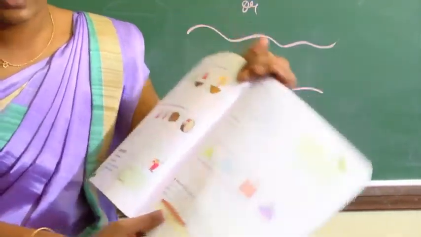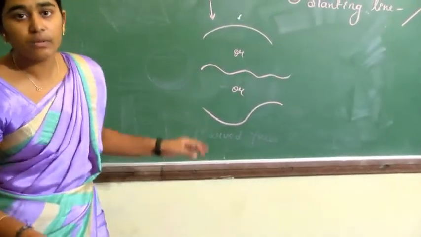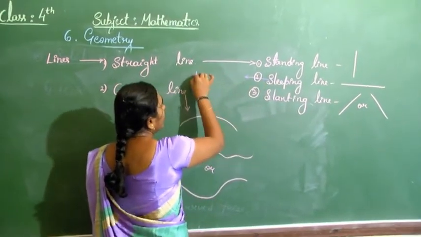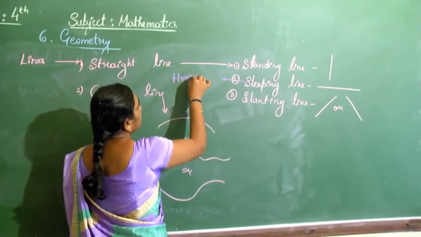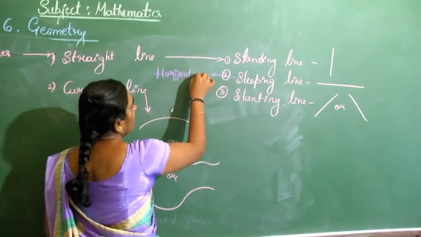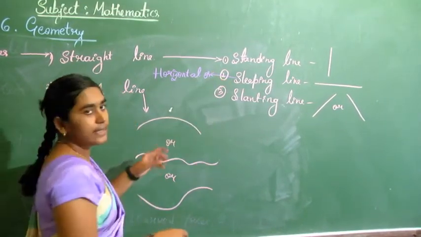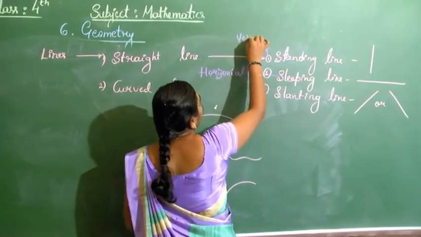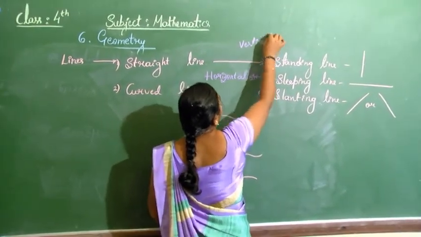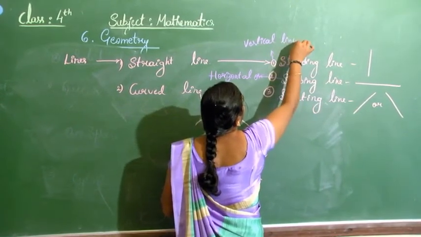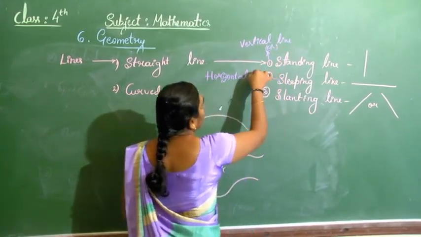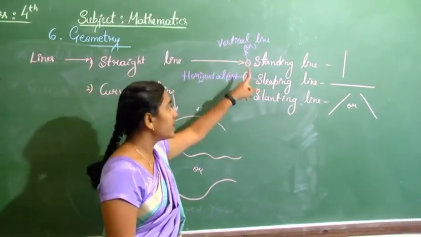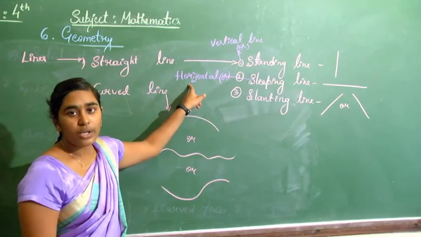And one more thing is, they have given horizontal lines and vertical lines. Horizontal is nothing but the sleeping line. One more name for sleeping line is a horizontal line, and standing line means vertical line. We have two names for standing and sleeping. Standing line is called vertical line, sleeping line is called horizontal line.